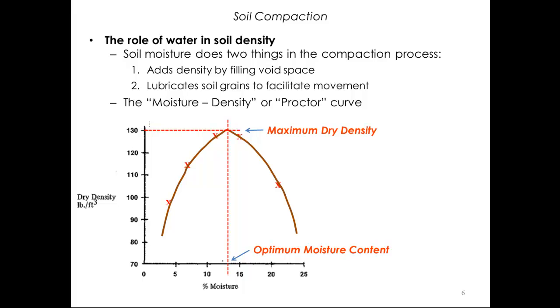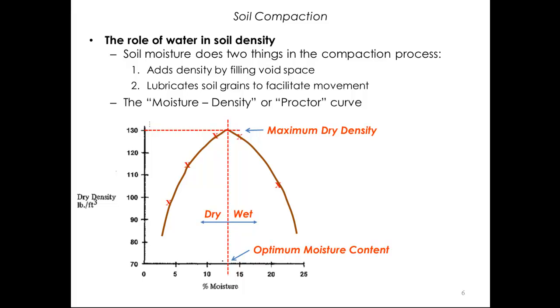soil. A good way to help remember the importance of moisture in soil compaction is to think of the 2 sides of the curve divided by the optimum moisture content line. The left side is called the dry side because the soil needs more water to achieve its highest density. And the right side is called the wet side since the soils here have more moisture than needed.